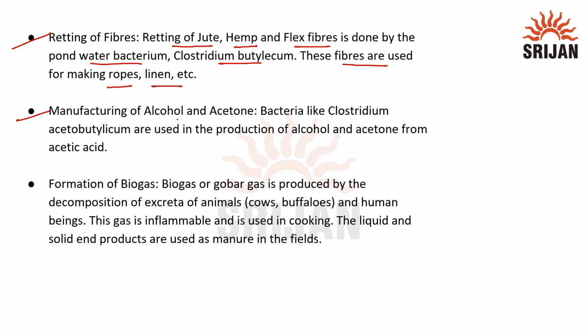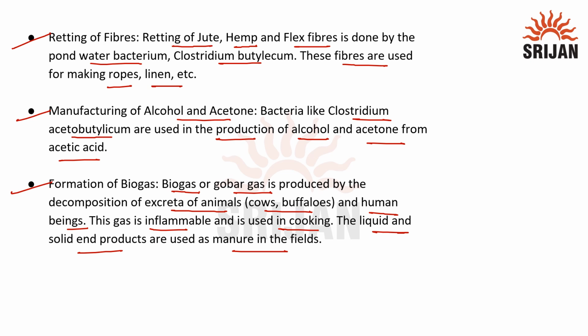Manufacturing of alcohol and acetone. Bacteria like Clostridium acetobutylicum is used in the production of alcohol and acetone from acetic acid. Then we have formation of biogas. Biogas or gobar gas is produced by decomposition of excreta of animals like cows and buffaloes and human beings. This gas is inflammable and is used for the purpose of cooking. The liquid and solid end product is used as manure in the fields.